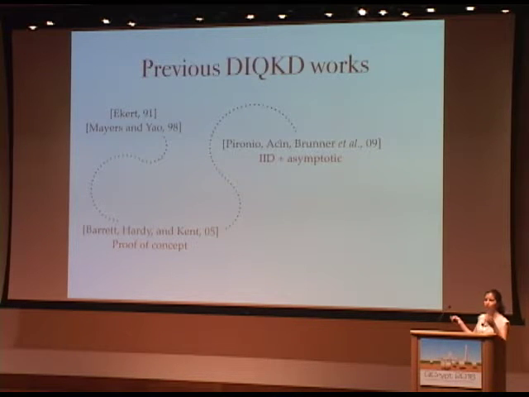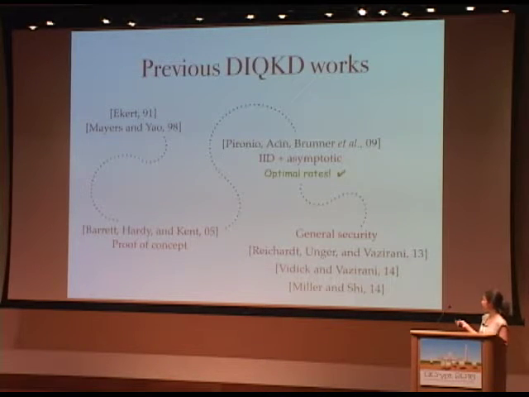And extract many output bits, but they considered just the IID and asymptotic case. So it means now that they have infinitely many copies of these smaller devices that I had in the previous slides. They're all independent, there are infinitely many of them, and they're all the same. For these, under these assumptions, they achieved the optimal rates and noise tolerance that are possible for the protocol that they considered. Around the same time, there were many other works dealing with similar assumptions, but this one is the most relevant for us now, so I mention only this.